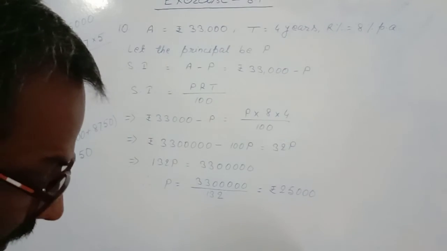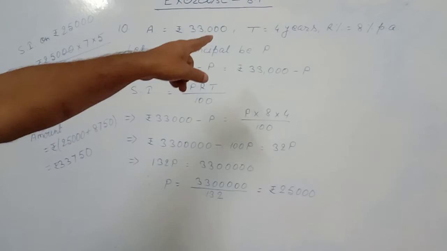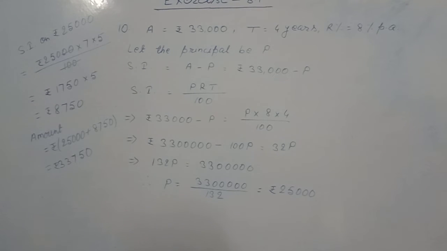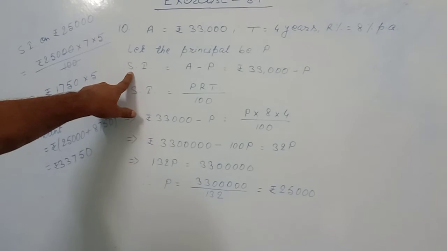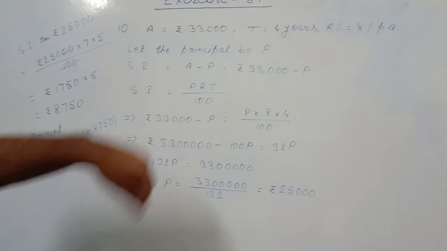In question number 10, a sum of money becomes 33,000 in 4 years at a rate of 8% per annum simple interest. What will it amount to in 5 years at a rate of 7% per annum? Here 33,000 is the amount, time is 4 years and rate of interest is 8% per annum. Principal is not given, so I have considered, let the principal be P, then SI equal to A minus P, 33,000 minus P, that is SI. Now we know SI equal to PRT by 100.